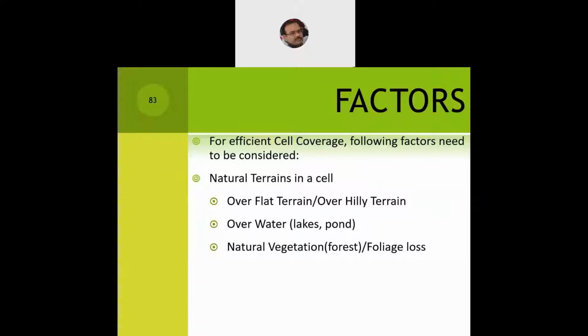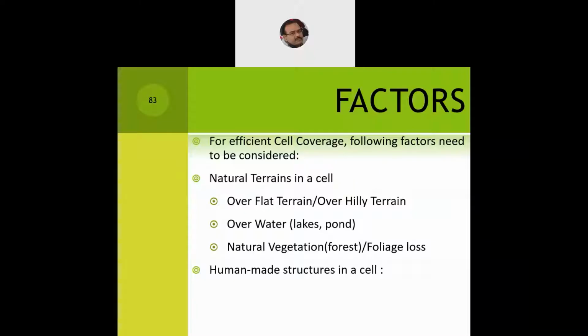What we want are the ideal trees. For example, oak is one of them and pine is another, which are good reflectors of signals. So cellular service providers advise people to plant such kinds of trees in a cell so that they can act as reflectors and the signal does not go to waste. It is reflected back again and can be received by the antennas of the handsets used by the subscribers.